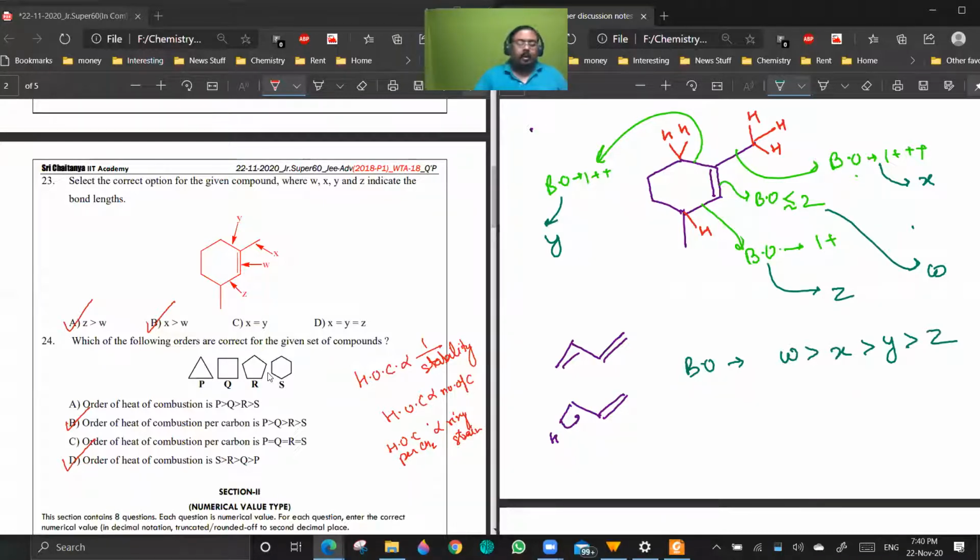Here we are going for hyperconjugation because resonance is not possible. There is no double bond, that's why we are checking.